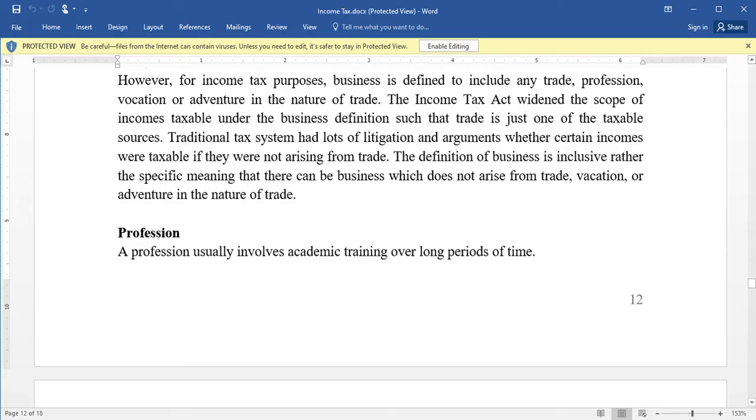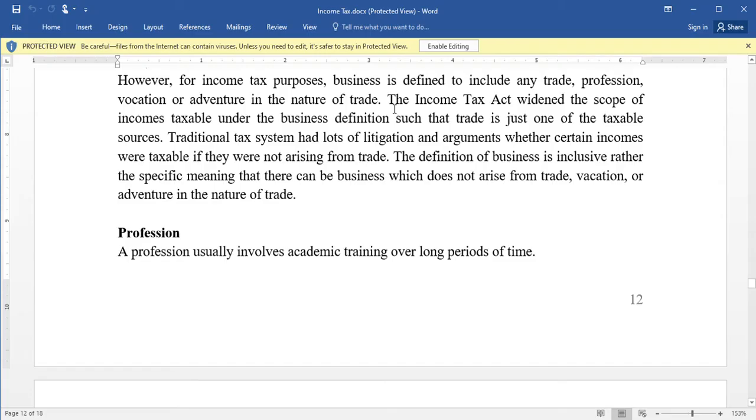For income tax purposes, business is defined to include any trade, profession, vocation, or adventure in trade. The Income Tax Act widened the scope of incomes taxable under the business definition such that trade is just one of the taxable sources. So, for income tax purposes, business includes these four things.